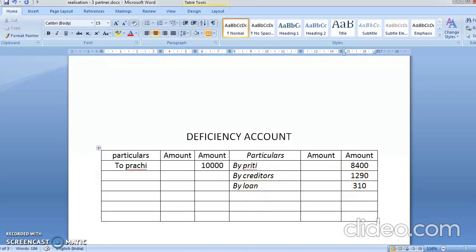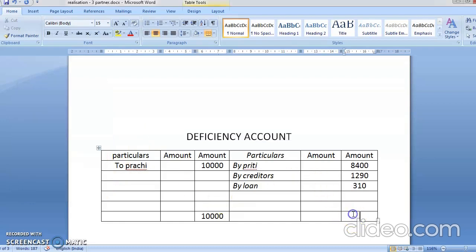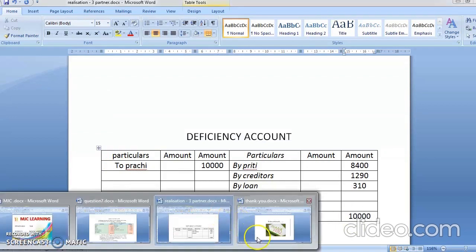Okay, students, that means we are completed. So whenever all the partners become insolvent, you'll have to do the problem this way. Okay, 8,400 plus 1290 plus 310 rupees. That comes to 10,000. Okay, students. So it is tallied. So in this way, I have completed this problem also.